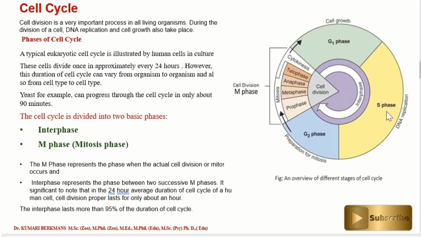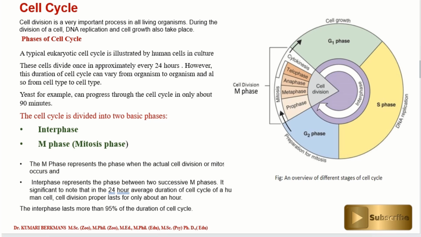Coming to the S phase, what is happening in the S phase? Let me take the pointer. See, let us consider this is the cell and this is the nucleus. Inside it there will be the chromatin fibers, right? This chromatin fiber replicates, that is, becomes double. Coming to the G2 phase, it is the preparation for mitosis, that is division.